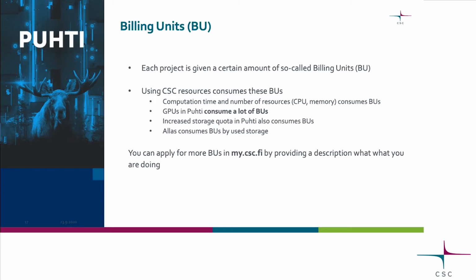You need only a short description for small amounts of billing units, but if you start requesting millions, let's say you want to use plenty of GPUs for weeks or months, it costs quite a lot. So then you might have to actually explain a bit more about what you're doing and what the impact is and so on. But don't be afraid, you usually always get those billing units. Just apply for more when they start running out.